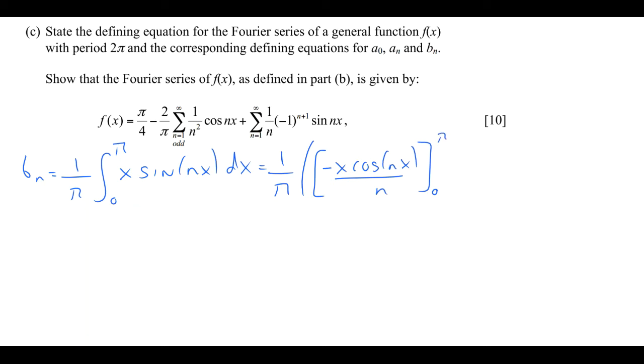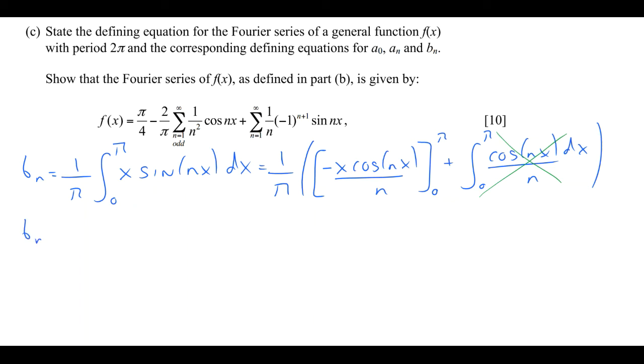so we've got in total minus x cos nx over n, evaluated at 0 and pi, and then plus the integral between 0 and pi of cos nx dx, and there's still the factor of n just there. Now if we look at the second term in the brackets, we can see that the cos nx will integrate up to a sine nx term. Because we're evaluating that at both 0 and pi, both those limits give us 0. So the remaining integral will give us no contribution to the overall value of bn.